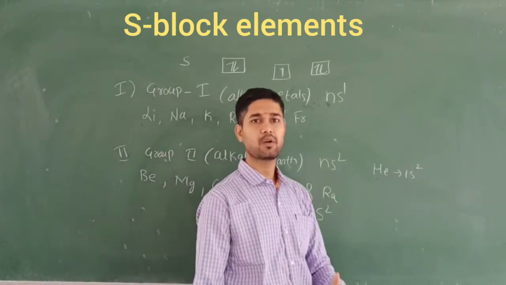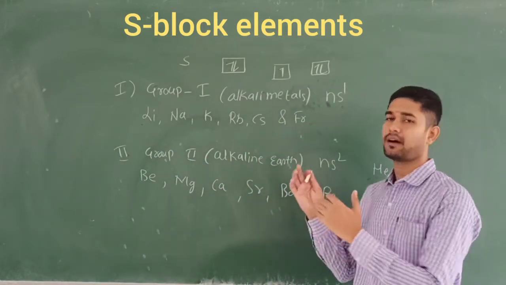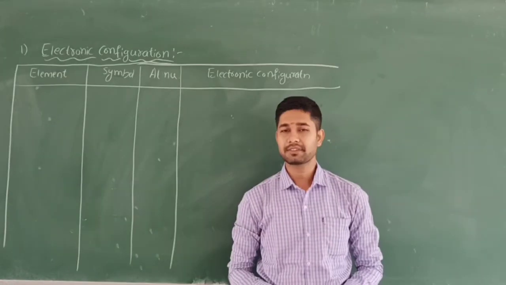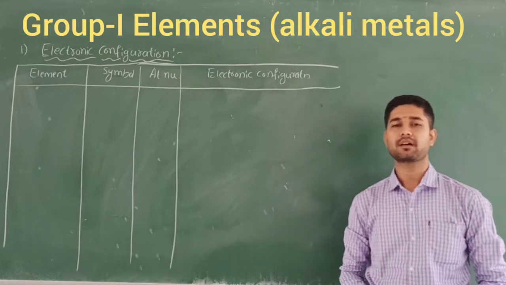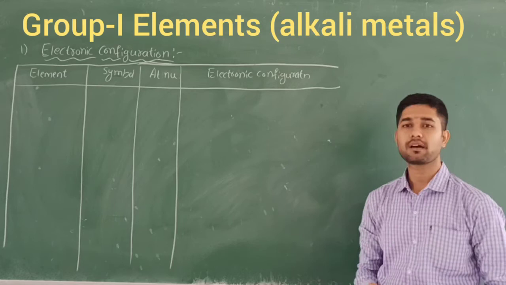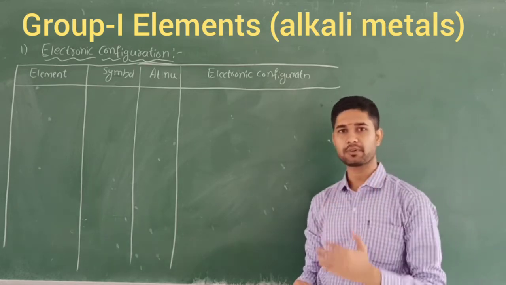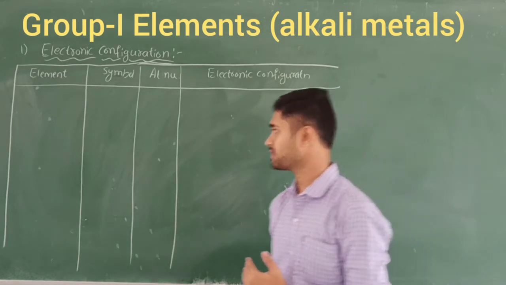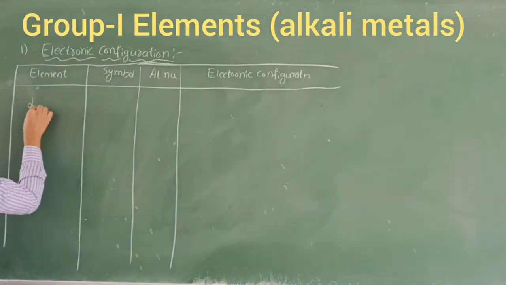So let's study starting with group 1, that is alkali metals. Let's start dealing with the group 1 elements, the alkali metals. The first property is electronic configuration. You know group 1 elements. What are the elements coming here? The first one is lithium.